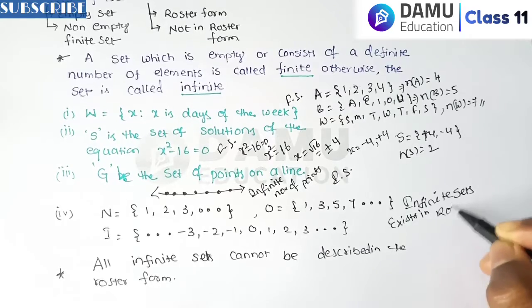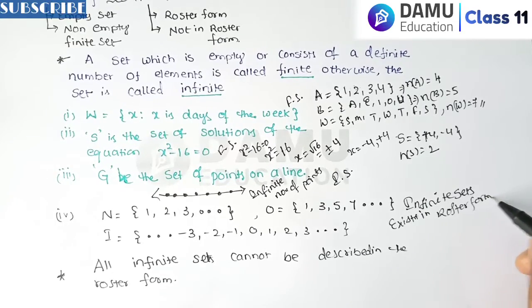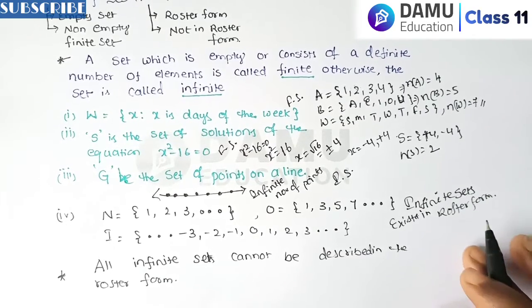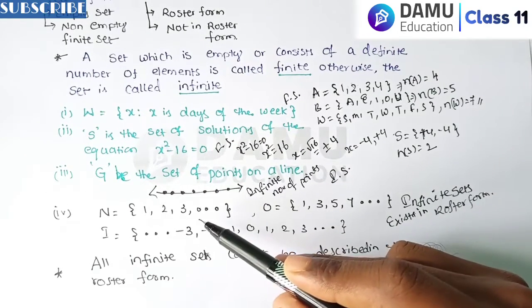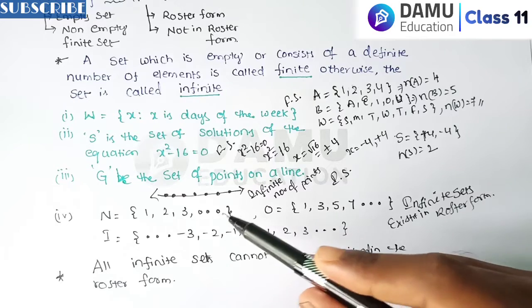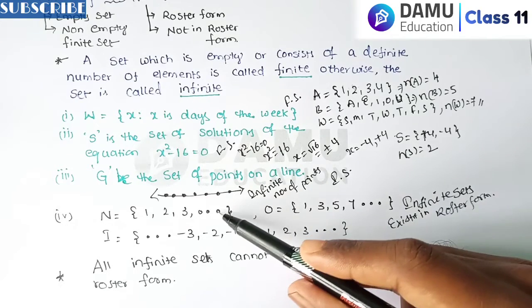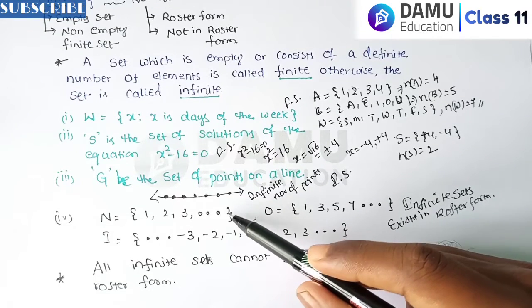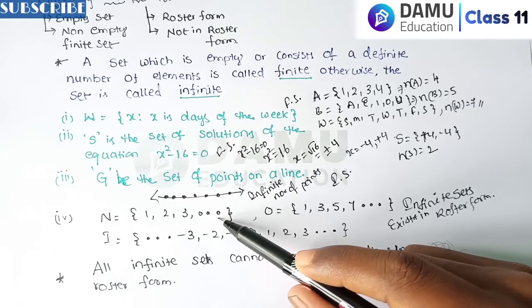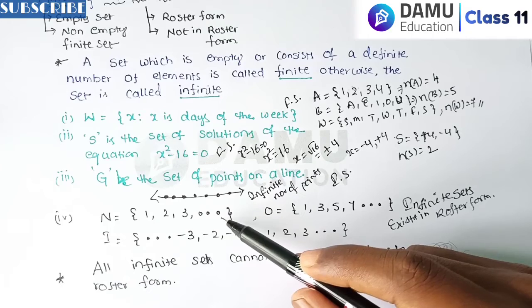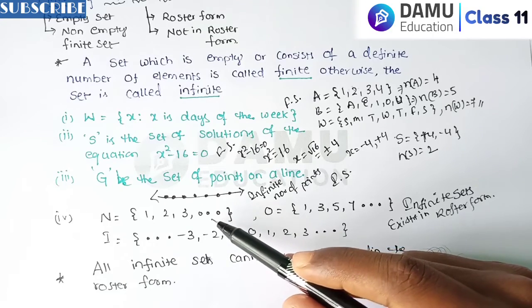Infinite sets can exist in roster form. We can write these because they satisfy a certain rule. Natural numbers start from 1, 2, 3, and follow the natural numbers property. So you can write them like this in roster form. This is an infinite set, but you can write it in braces because it is following a rule.